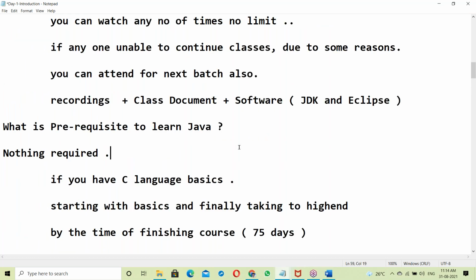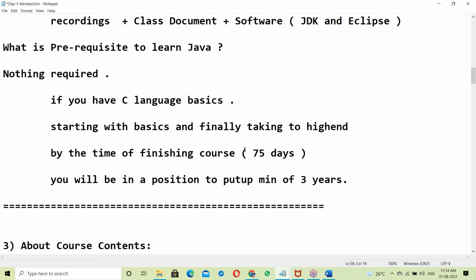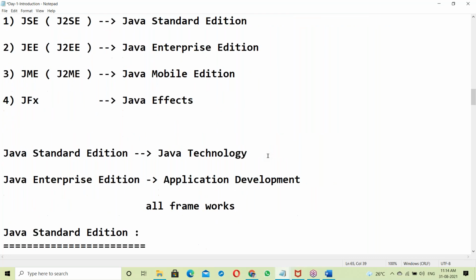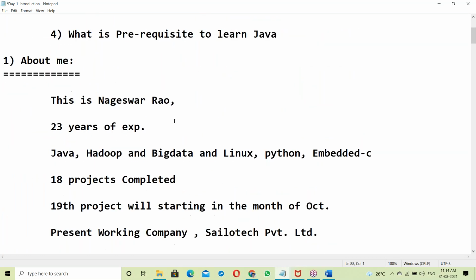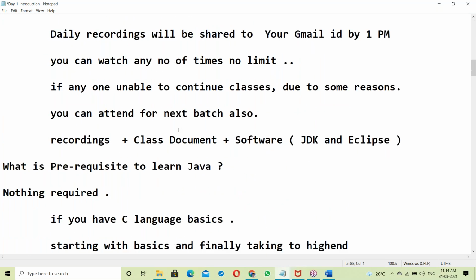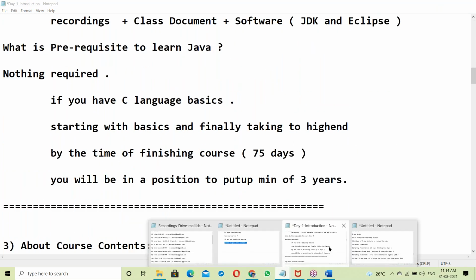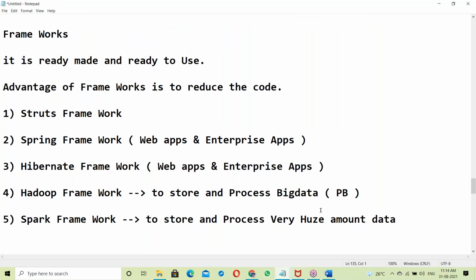Sir, we have not started to discuss the features yet, right? Object-oriented, platform independent, that is not yet discussed. That is the actual topic. Tomorrow I'll be starting these features. Till now, just the Java overview was discussed: what is Java and the Java contents.